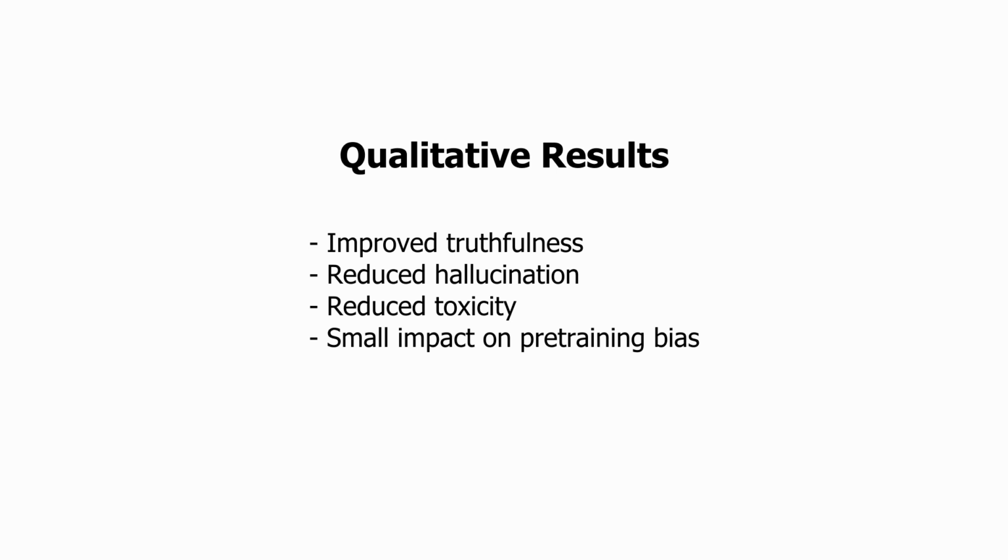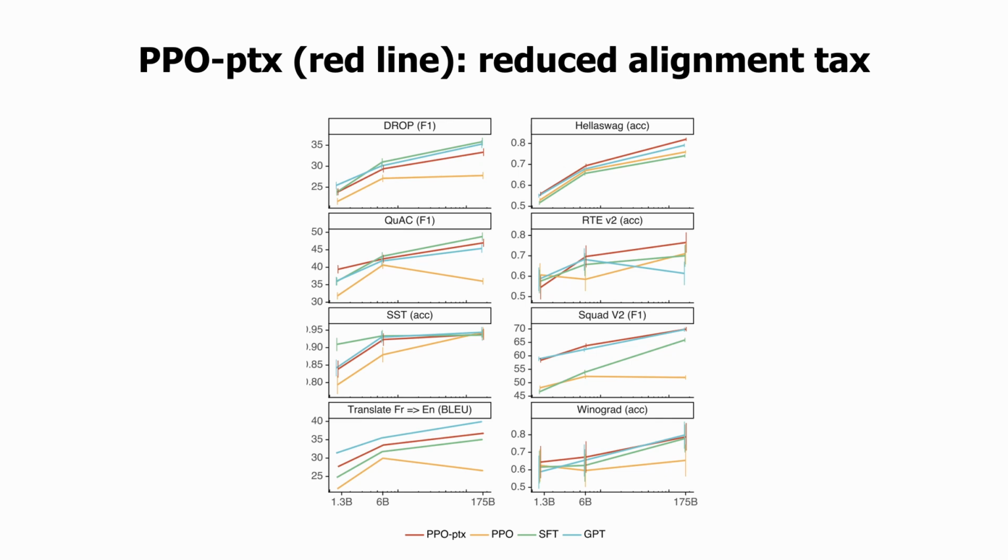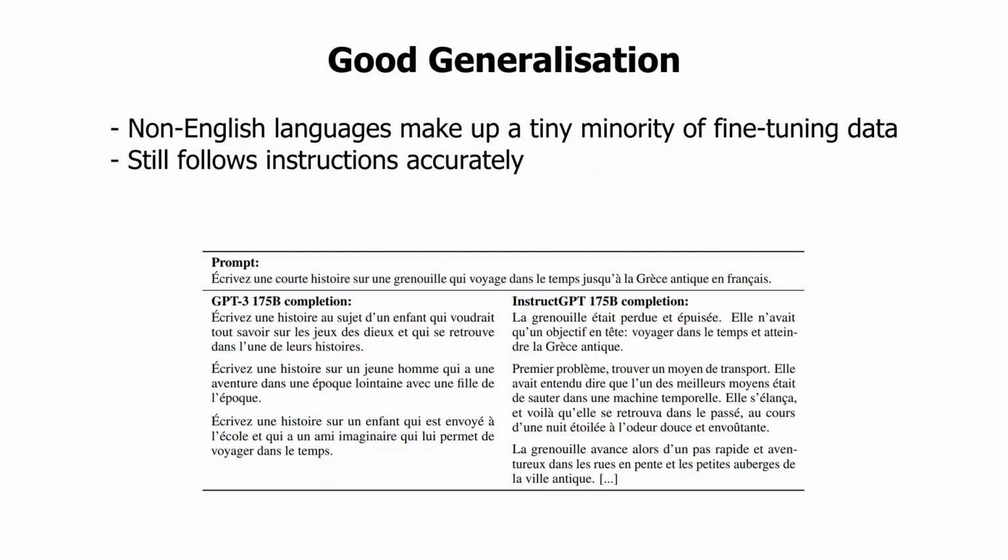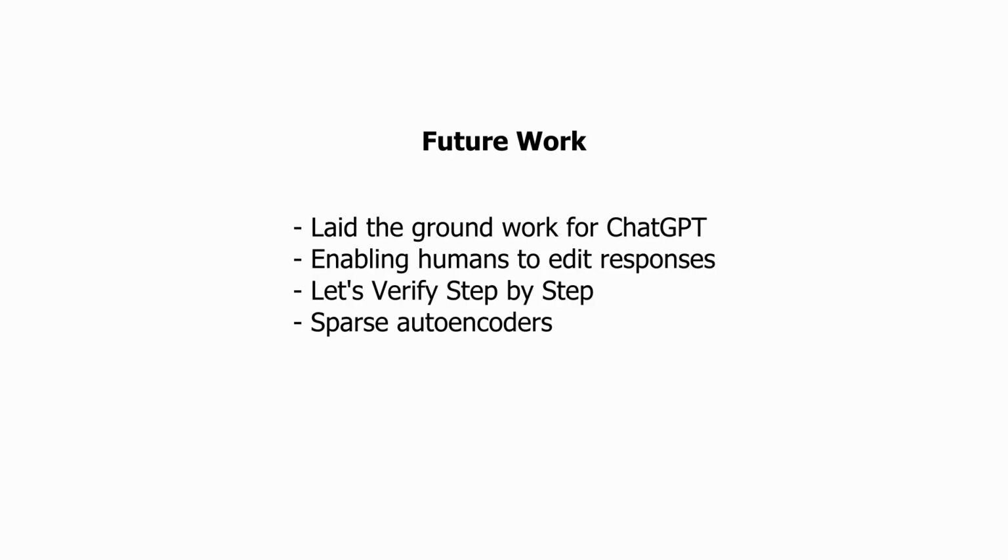Beyond this, NLP tests found that PPO models resulted in improved truthfulness, reduced hallucination, and reduced toxicity. This method did not have a large impact on the inherent biases that these models have, however. The PPO-PTX model mitigated the alignment tax, which is a phenomenon where the performance of downstream NLP tasks degrade. Furthermore, the PPO models both showed generalization to following instructions in languages outside of the training distribution. This work has clearly been instrumental in advancing large language models to their current state, as ChatGPT, as well as many other LLMs, use this method in their training now.